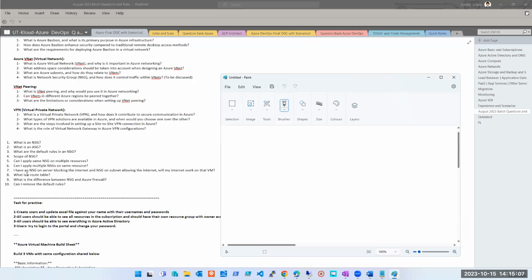So the next question says that I have NSG on a server. Now, when I say I have NSG on a server, where is it exactly applying on the server? Is it literally on the server? If yes, on which component? I'm saying I have NSG on server. So where on the server will it be? Yes, guys, on the NIC. Yes, on NIC.